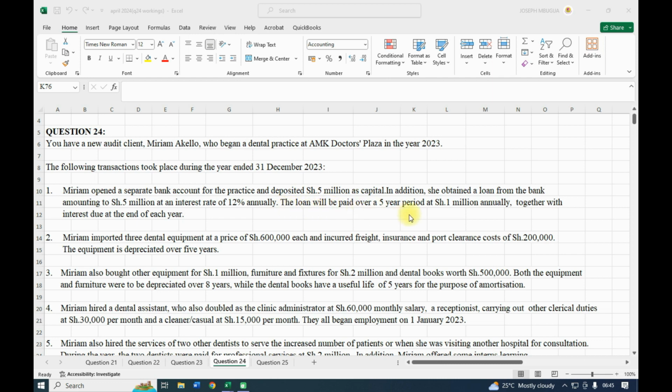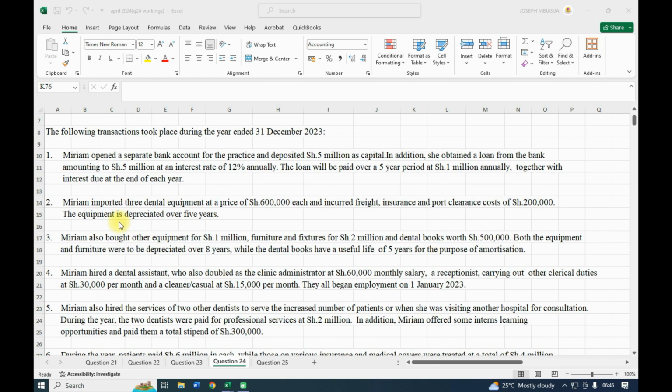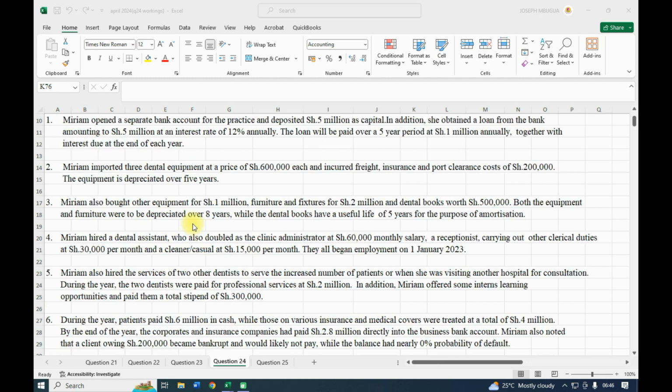The loan will be repaid over a 5 year period at 1 million annually, together with interest due at the end of each year. Number 2, Miriam imported 3 dental equipment at a price of 600,000 each, and incurred freight, insurance, and port clearance cost of 200,000. The equipment is depreciated over 5 years. Number 3, Miriam also bought other equipment for 1 million, furniture and fixtures for 2 million, and dental books worth 500,000. Both equipment and furniture were to be depreciated over 8 years, while the dental books have a useful life of 5 years for the purpose of amortization.